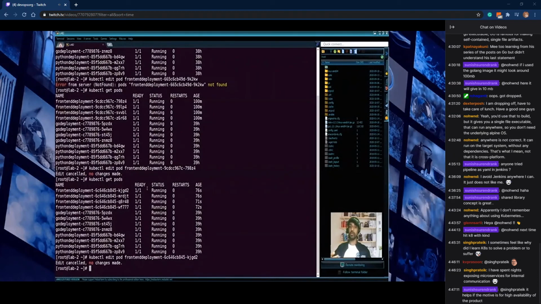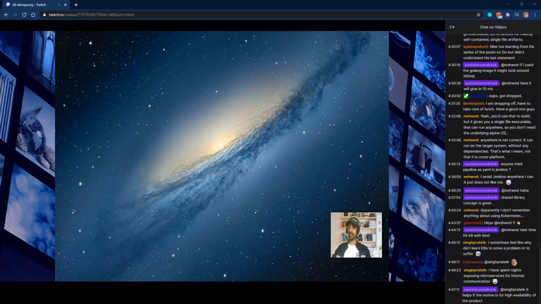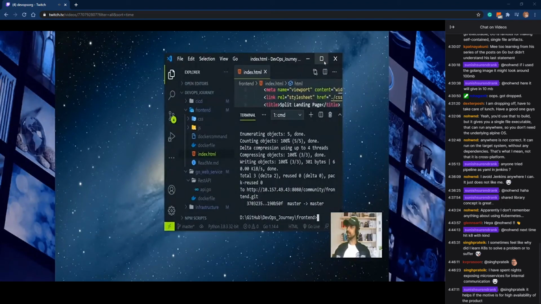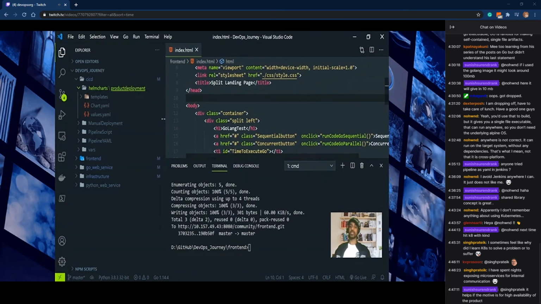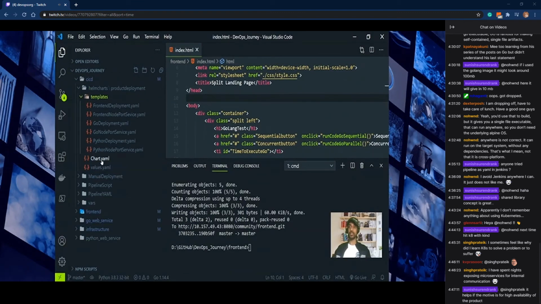As I told before, we are using the concept called Helm, and Helm is helping us to achieve that. These Helm charts are created and kept inside my Docker CI/CD repository. You can see that there is a folder created for the Helm chart, and the Helm chart structure has templates, chart.yaml and values.yaml.